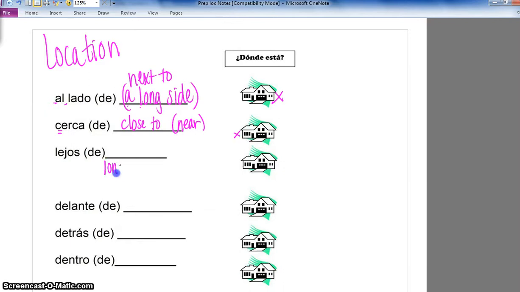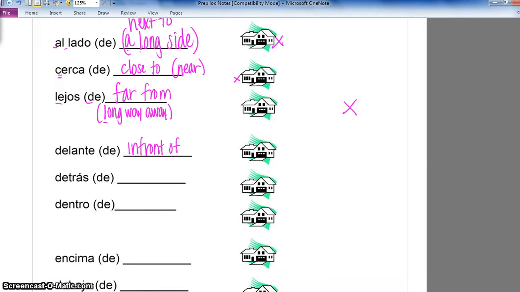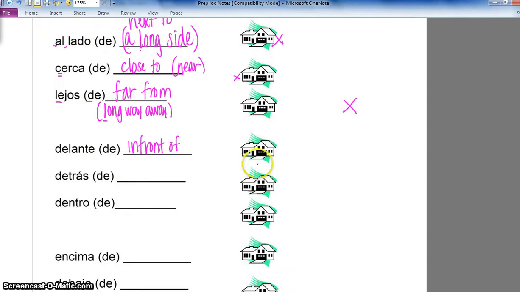Lejos, I tell my students, is a long way away. I say it's a long way away because it starts with an L, but lejos literally means far from. You do have to have the de, which was what the note was talking about on the previous page. This would be lejos, it's far away. Delante is in front of. When I teach my students delante de, I tell them it's kind of like a lantern that you carry in front of you, so it's in front of the house.